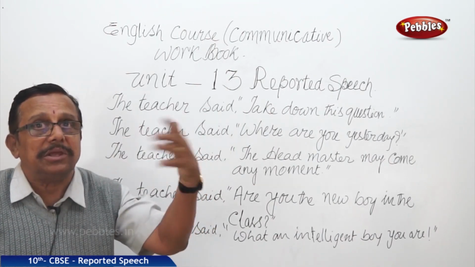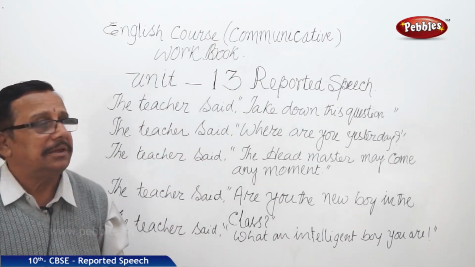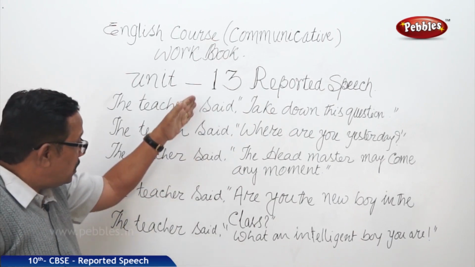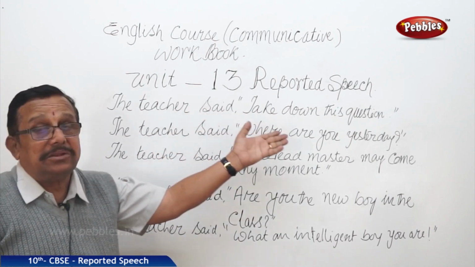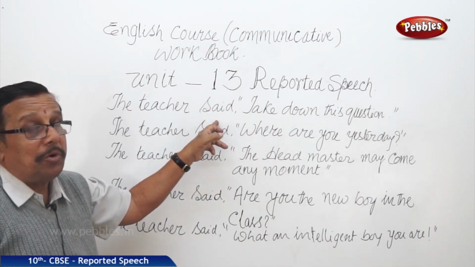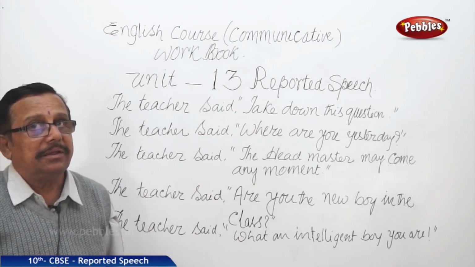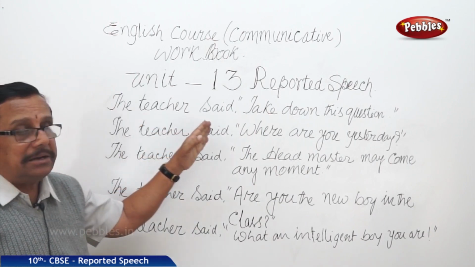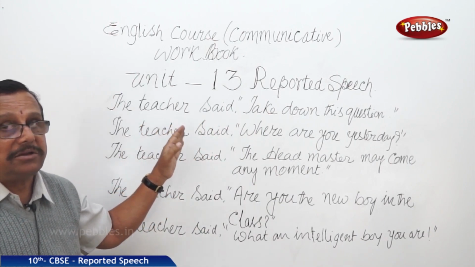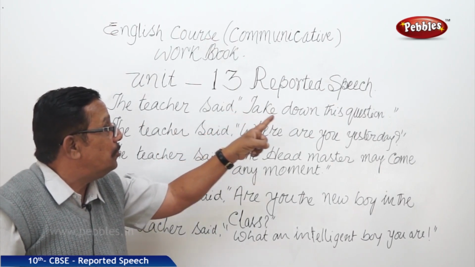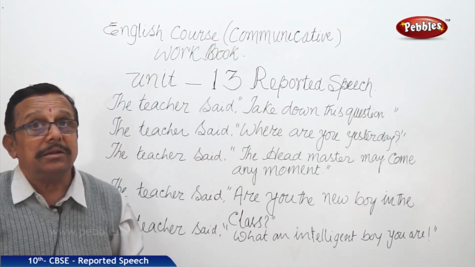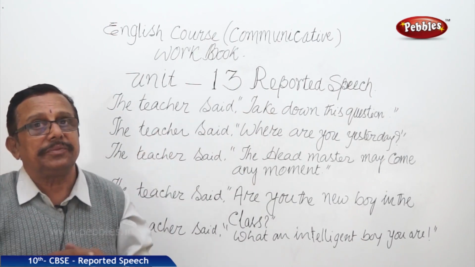That is some more thing we have to learn now. Here, in place of said, though it is said everywhere, according to the sentence we can change this reported verb. The teacher commanded, the teacher instructed. Here these things we have to remove. What? The inverted commas.